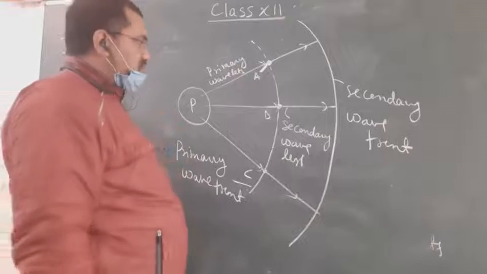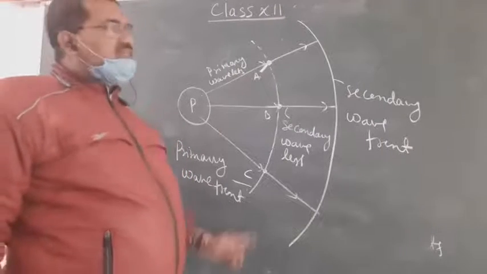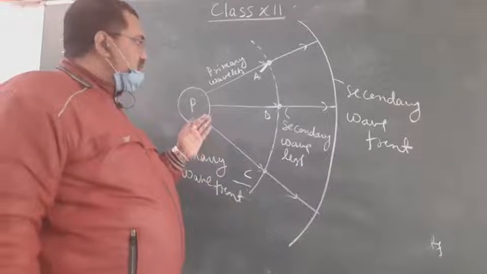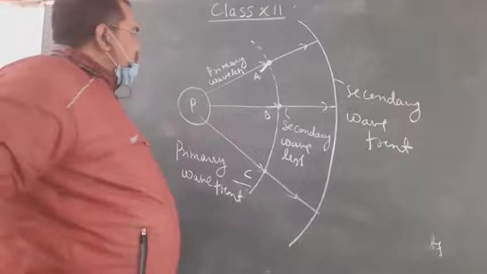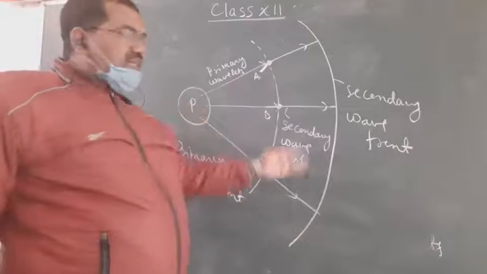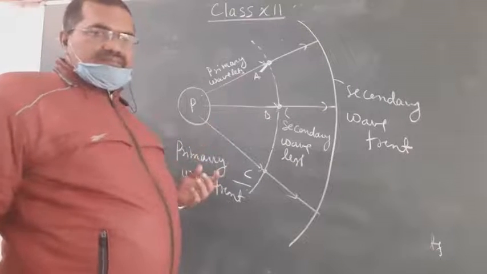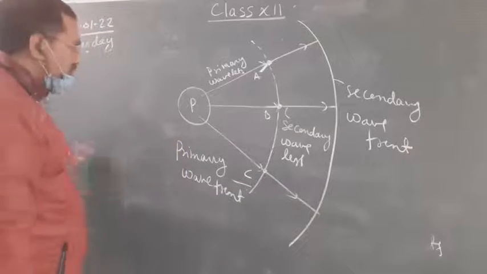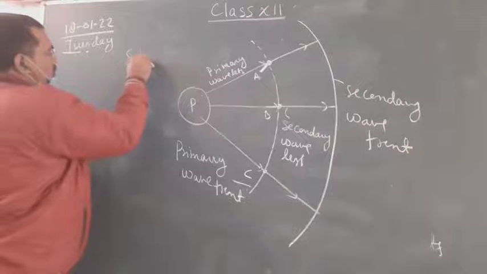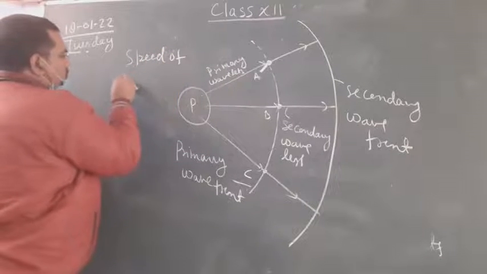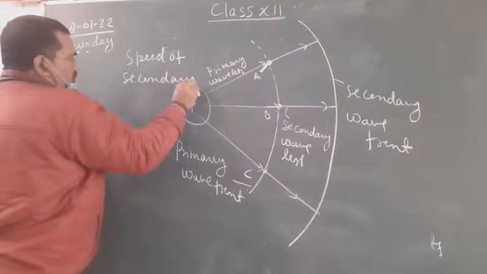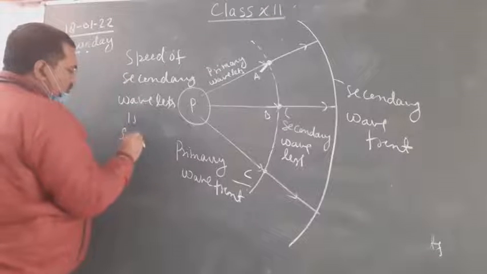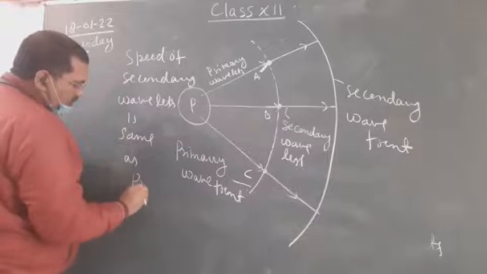Okay, so this is the Huygens principle. And the second principle he has given is that the speed of secondary wavelets is the same as primary wavelets. Write it down. Speed of secondary wavelets is same as primary wavelets.